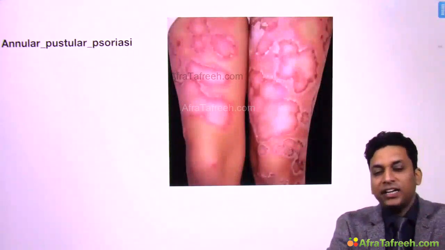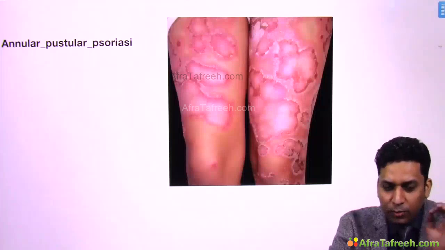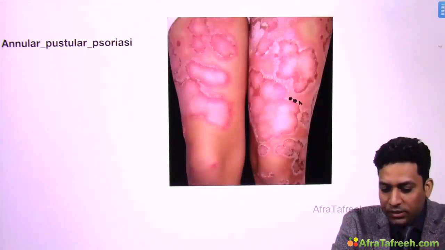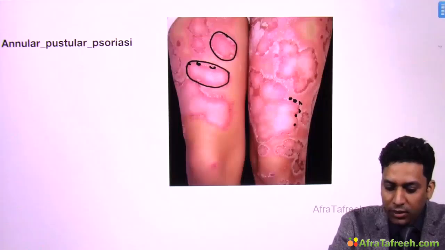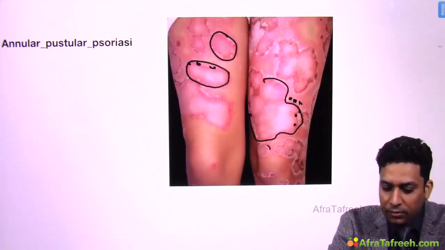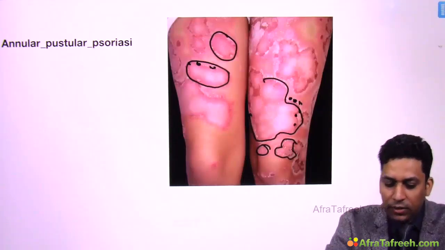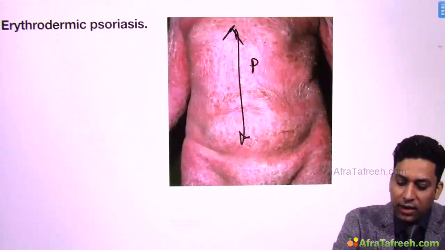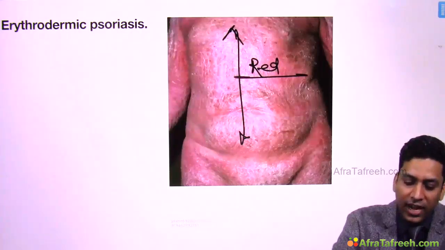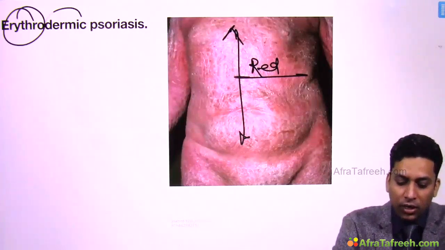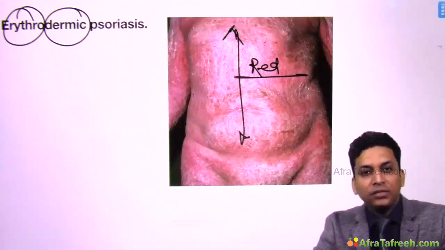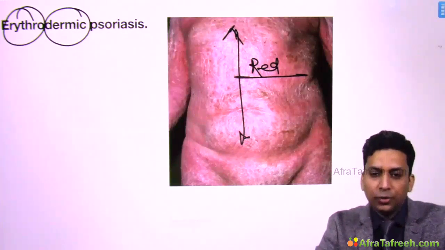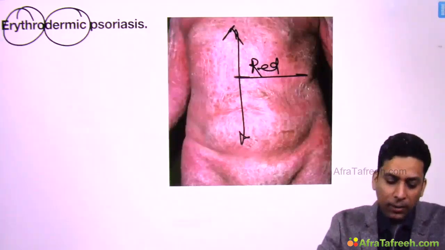Then sometimes they might take an annular shape. These are very small pustules, but where are they present? At the margins. Because they are present at the margins, it is giving an annular shape. So annular pustular psoriasis is a rare variant, but sometimes they might present like this as well. Then erythrodermic, as you can see, the whole skin is red and inflamed. Such red and inflamed skin is erythroderma. Now remember, this presentation can be seen in various conditions, but here it is due to psoriasis. It might be due to other causes as well.